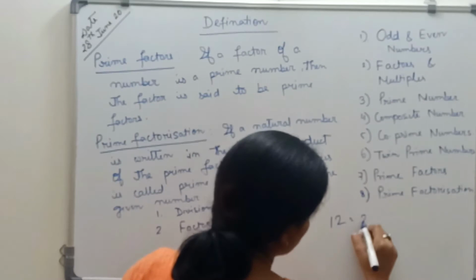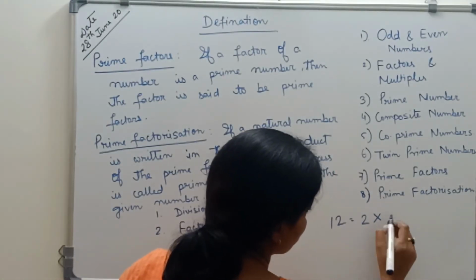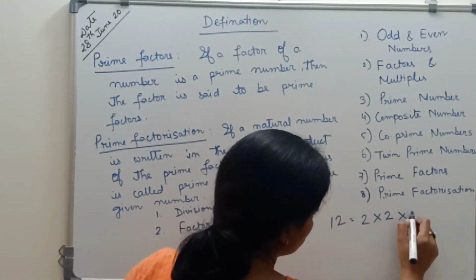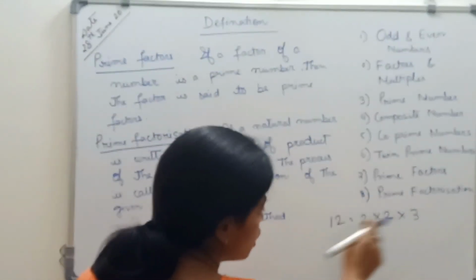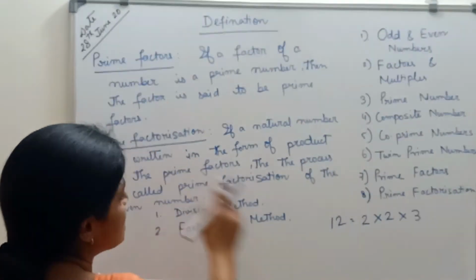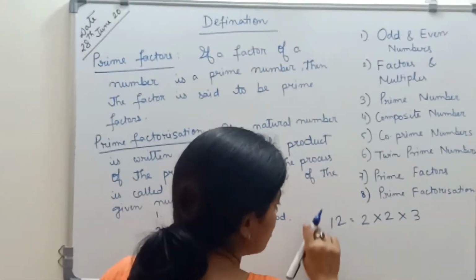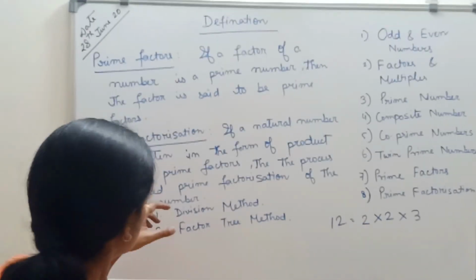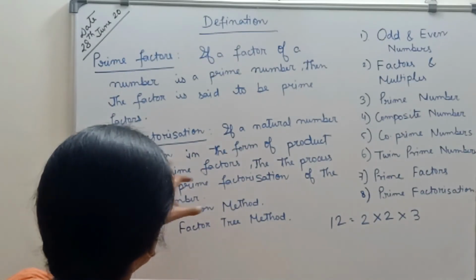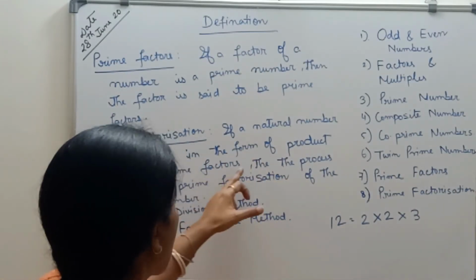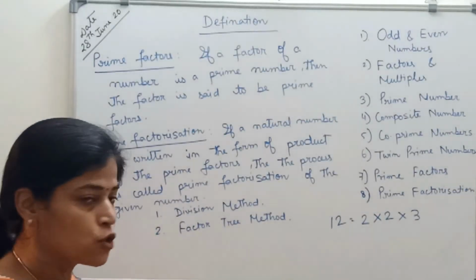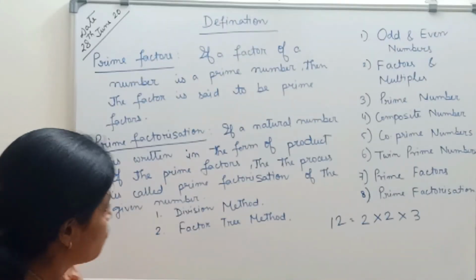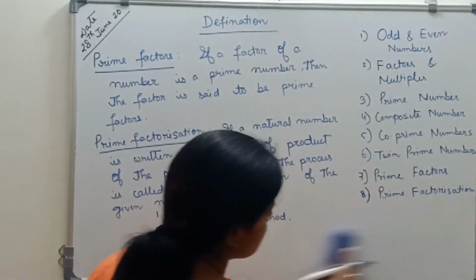I can write 2 into 2 into 3. 2 into 2 is 4, 4 into 3 is 12. So this is called prime factorization of a number. If a natural number is written in the form of a product of prime factors, the process is called prime factorization. So there are two methods for finding this prime factorization.